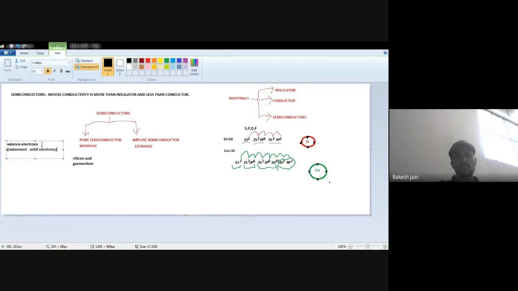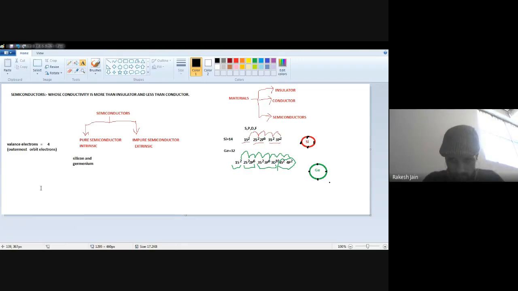So those which have the number of valence electrons equal to 4 are basically used for pure semiconductors, like silicon and germanium. There are many elements available whose number of valence electrons is 4. But we generally prefer only silicon and germanium, and among those, silicon, because its temperature handling capability, power handling capability, and durability are very good compared with all other elements.